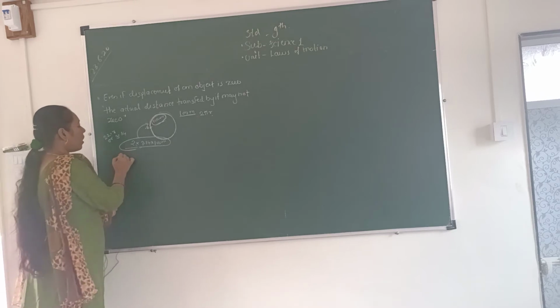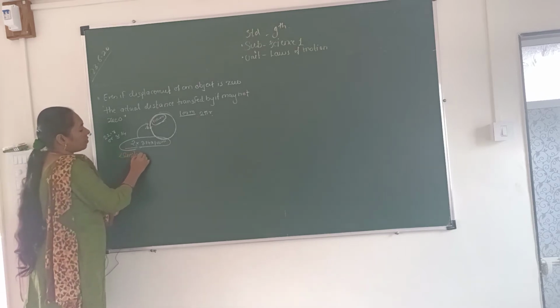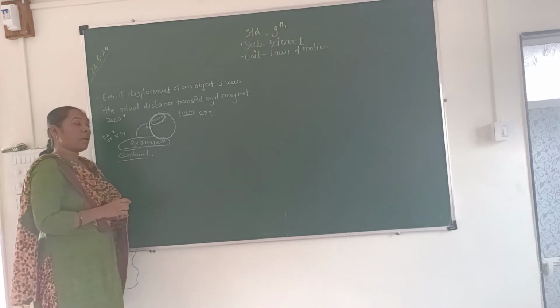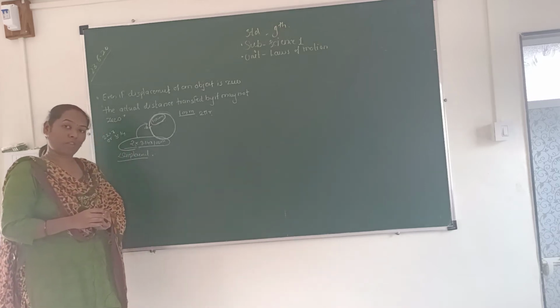What about the displacement? All of you know that displacement is the shortest distance between the initial and final point.